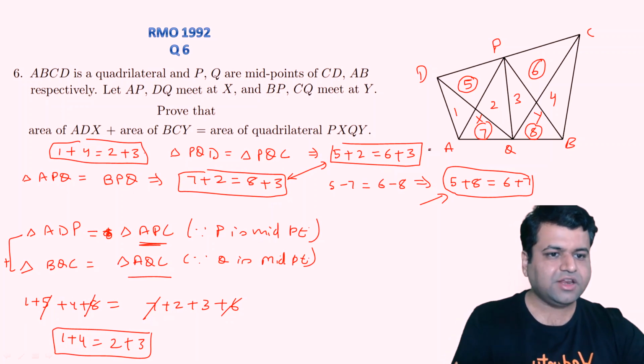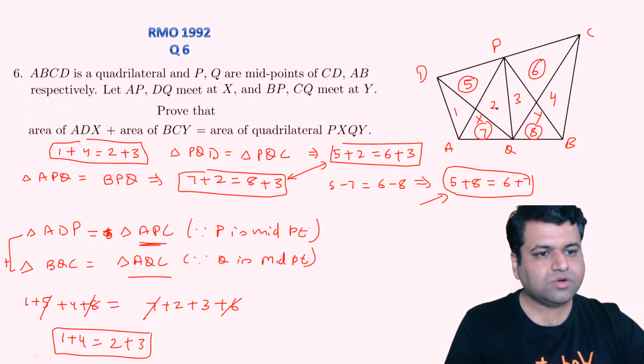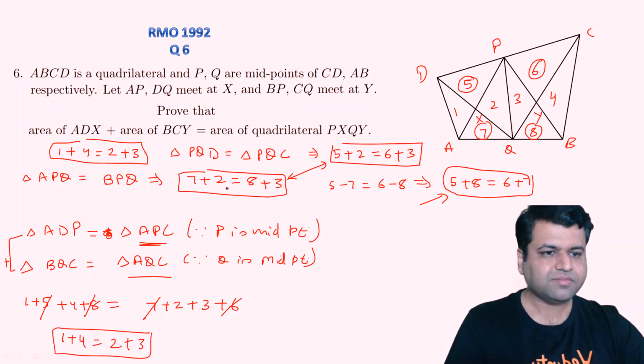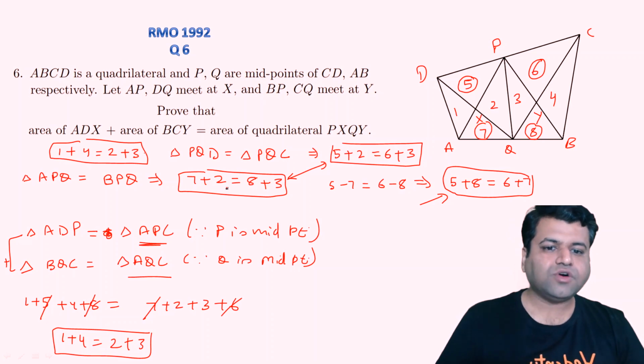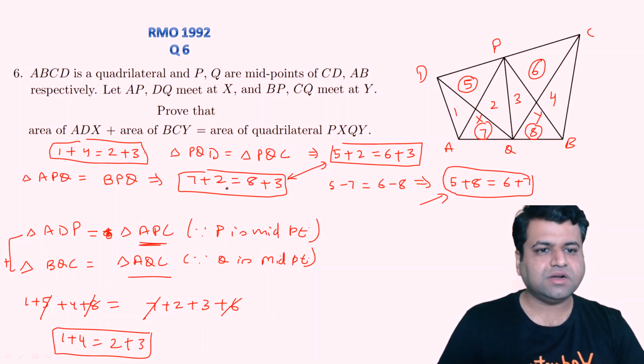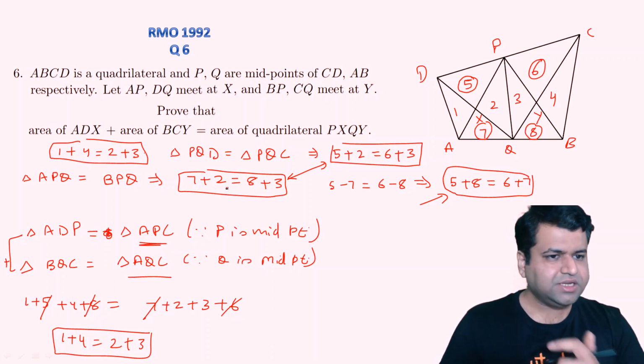So we can say that area of triangle AXD plus area of triangle BYC will be equal to the area of the quadrilateral PXQY, right? So by simply using the midpoint theorem and that a median divides a triangle into two parts of equal area, we can easily prove this result. ठीक है, तो I hope ये अभी समझ में आ गया होगा.